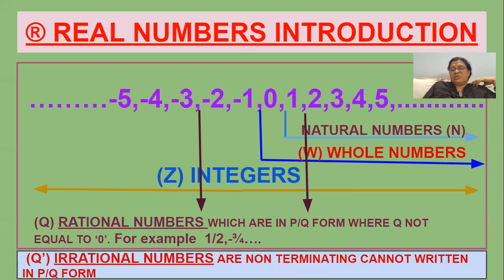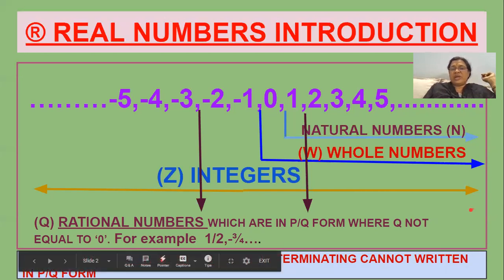So these numbers are not periodic. Like when you take root 2 or root 3, there is no final value for this. The numbers which are not repeating, recurring or periodic are irrational numbers. The irrational numbers are denoted by Q dash.